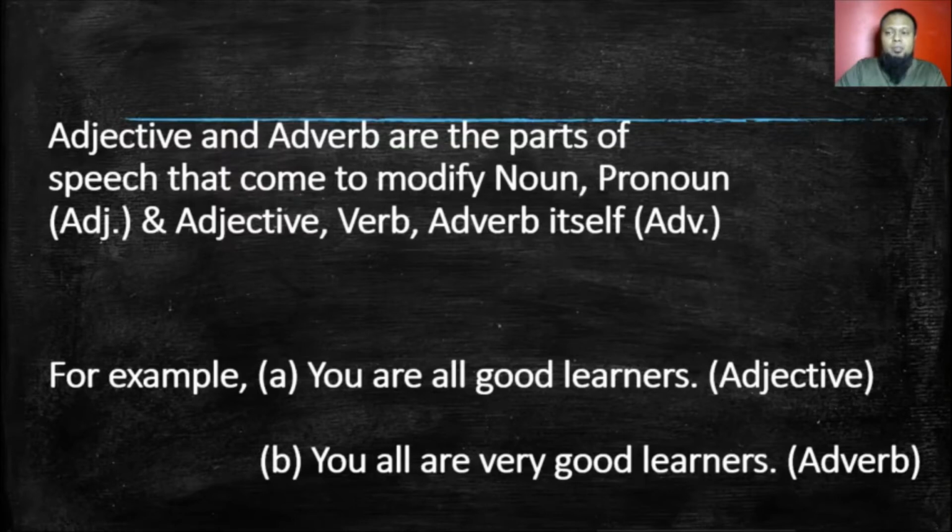It is an example of an adjective. In sentence B, you all are very good learners. It is an example of an adverb. Like in sentence A, the good actually modifies learners, a noun. And in sentence B, very modifies good, which is an adjective, because good modifies learners, right? So good modifies learners and very modifies good. I mean, an adjective modifies a noun and an adverb modifies an adjective.